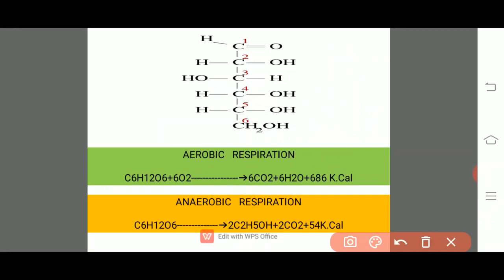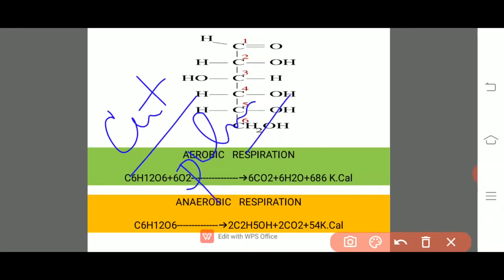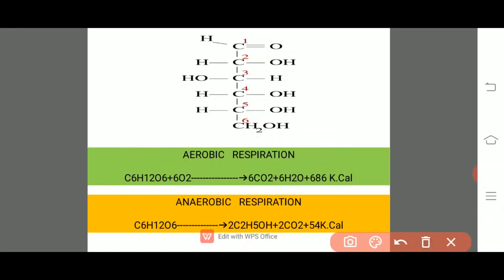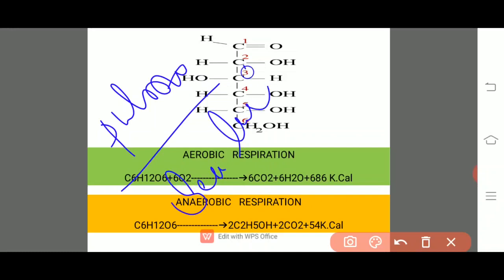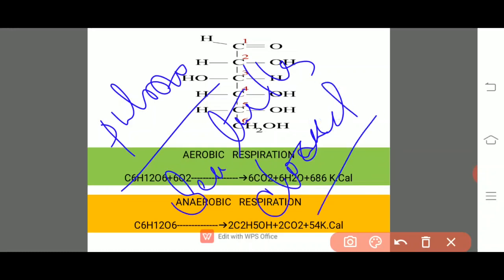If you observe the amphibians, cutaneous respiration is there, at the surface of the buccal epithelium, and pulmonary respiration is also seen. During the larval stages, they respire with the gills, branchial respiration. If you come to the reptiles, usually pulmonary respiration, and some of the sea turtles exhibit cloacal respiration.